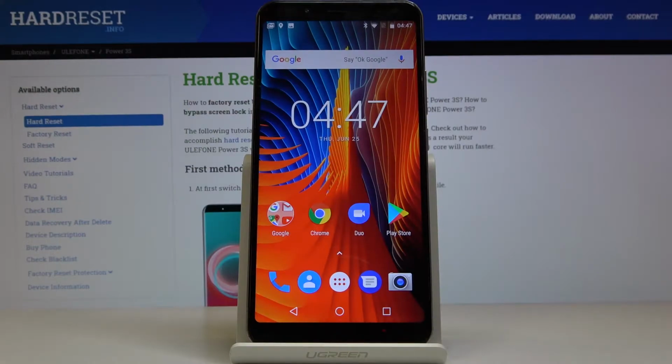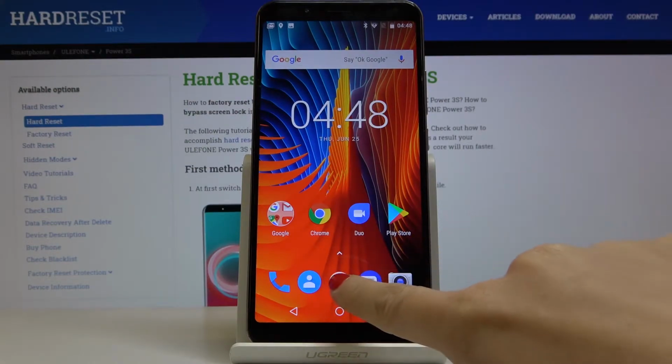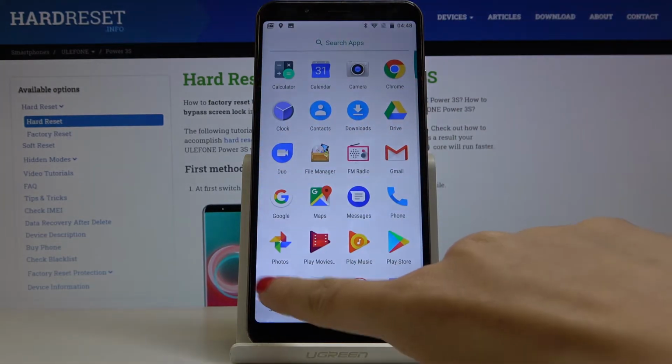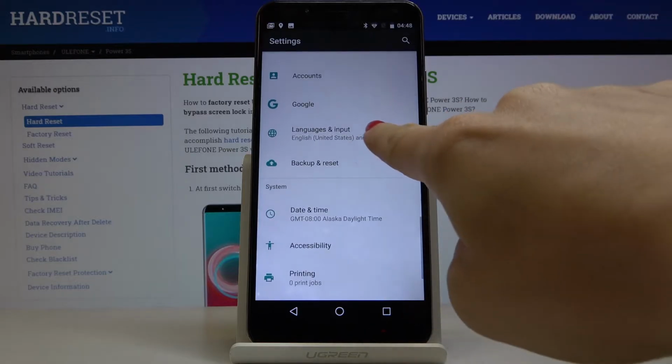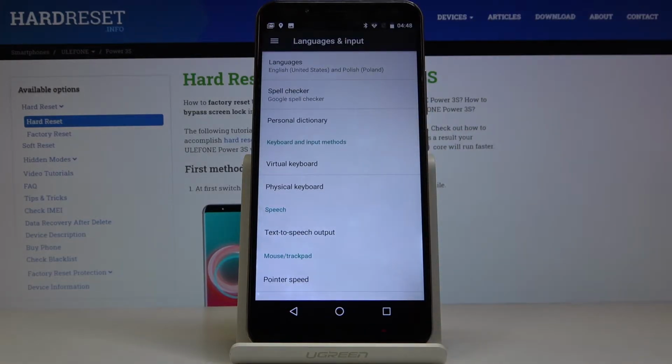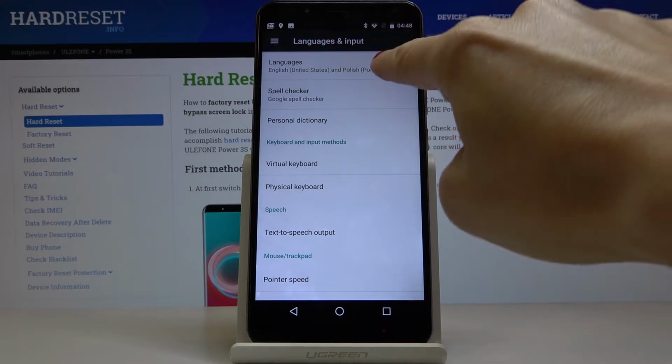We've got ULEFONE Power 3S, and let me show you how to change language on the following device. So at first let's open list of all apps, then go to the settings. Now locate and open languages and input, and now click on the first tab, which is languages.